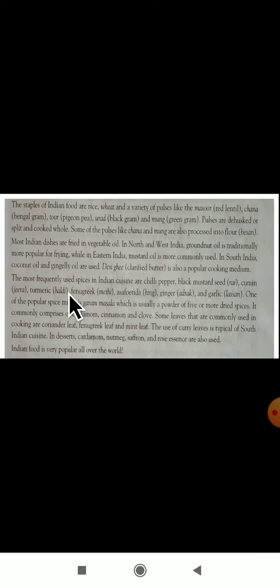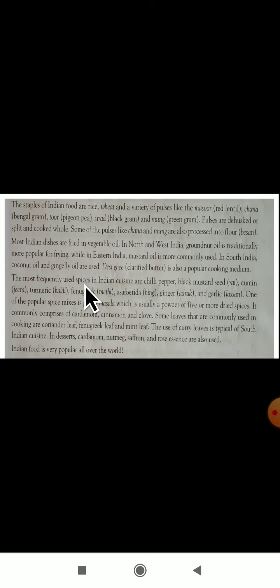The most frequently used spices in Indian cuisine are chili pepper, black mustard seed, cumin seed, that is jeera, turmeric, haldi, fenugreek, methi, and one more, hing, that is asafoetida, then ginger and garlic. Garlic is lasun, and ginger is adrak. These are some of the Indian spices.